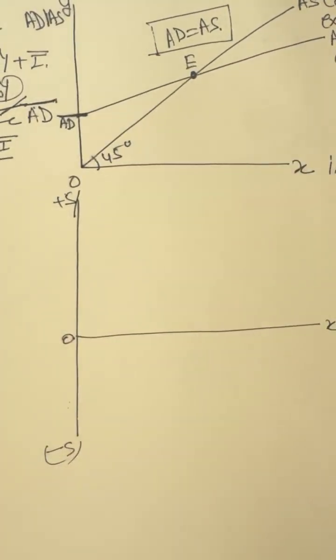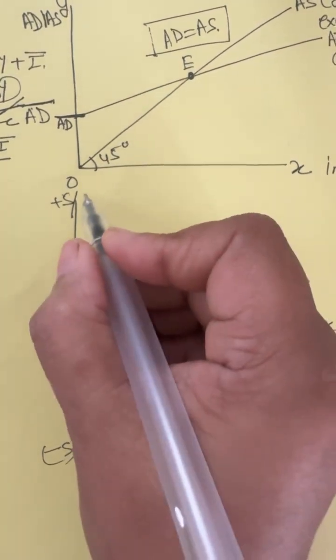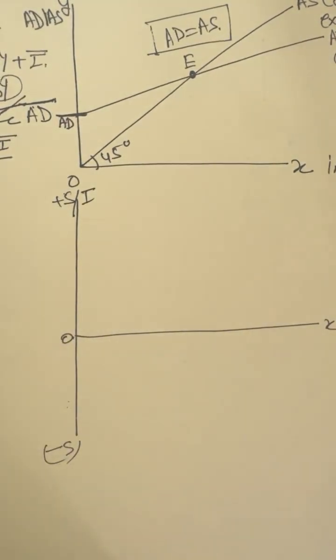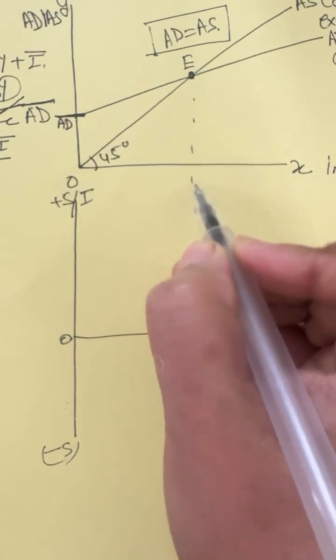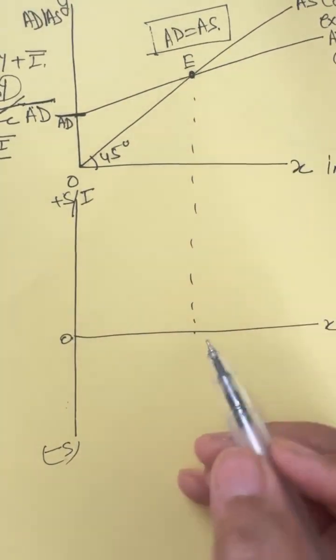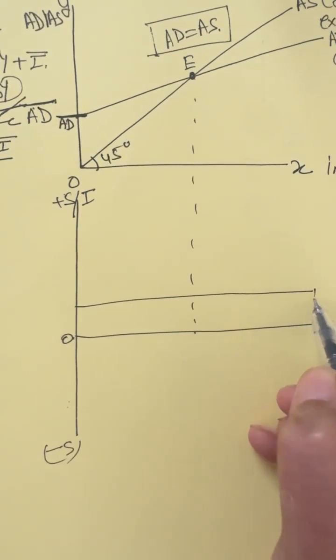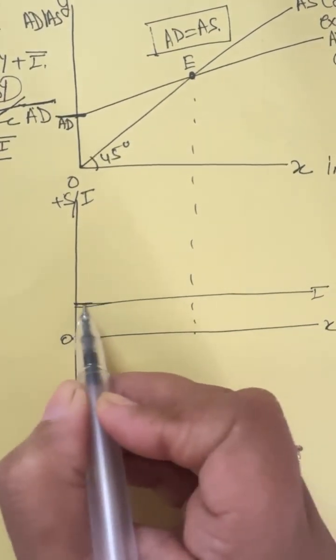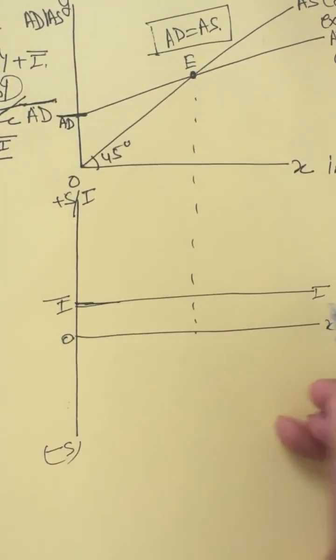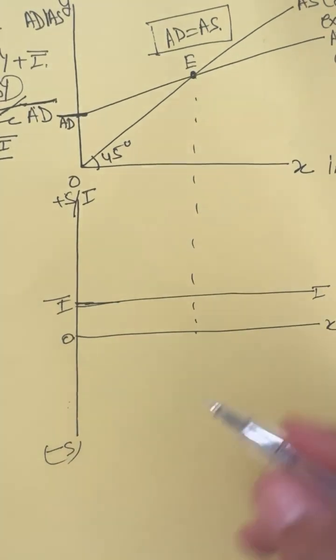And as we are going to prove it with the saving-investment approach, this is my investment curve, and we'll draw the perpendicular from this curve to this curve. And here we'll draw the investment line I. This is my I bar. Okay, we'll keep autonomous investment for the Keynesian theory.